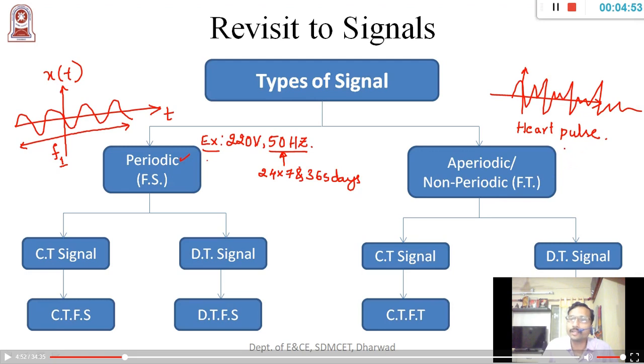So similarly, another best example for an aperiodic signal is the speech signal or voice signal. Right now I am recording my signal here. And if you watch this signal, definitely it is going to vary from time to time.